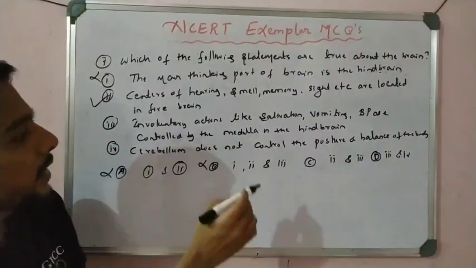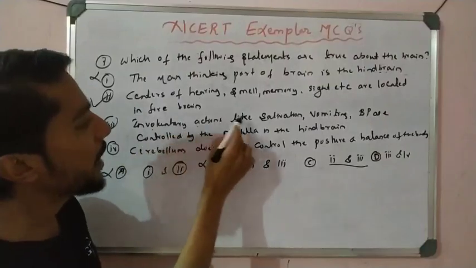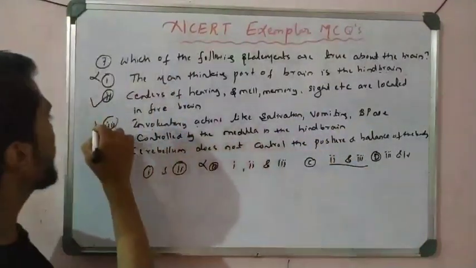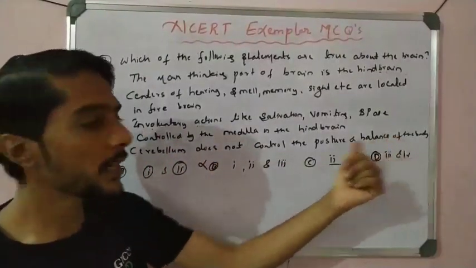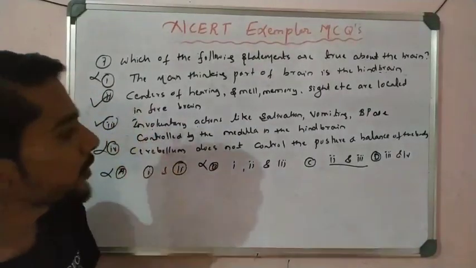Let us see statement 3 here, to say 100% that C is correct. Involuntary actions, salivation, BP, are all controlled by the hindbrain. That is also correct. Statement 4 is wrong. Cerebellum controls the posture, but that is not what is given here. So statement 4 is wrong. So option C is correct.